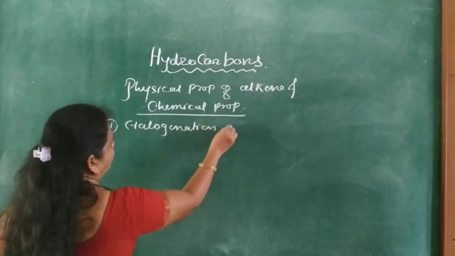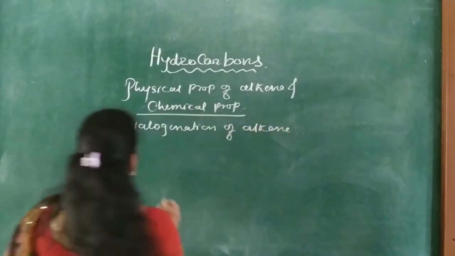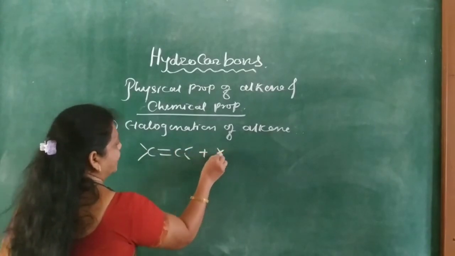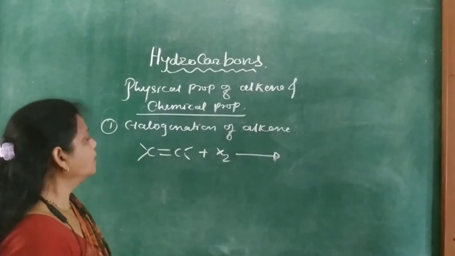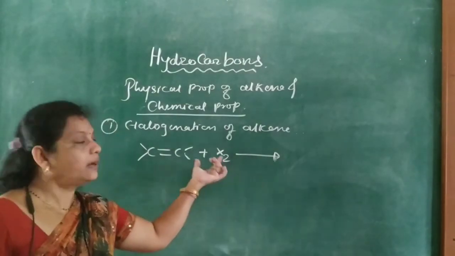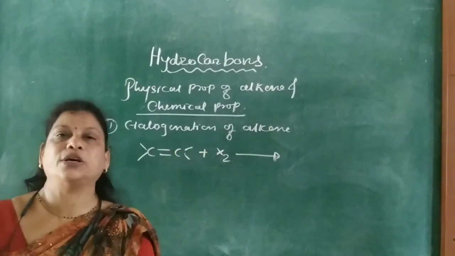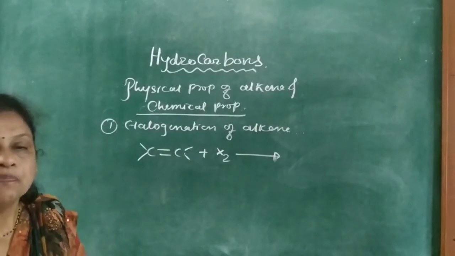Halogenation of alkene, that is the general reaction. Here this double bond plus X2. X2 means Cl2, Br2 or I2. This X2 is in presence of a suitable catalyst, here Cl2 in presence of high temperature or ultraviolet rays or carbon tetrachloride.